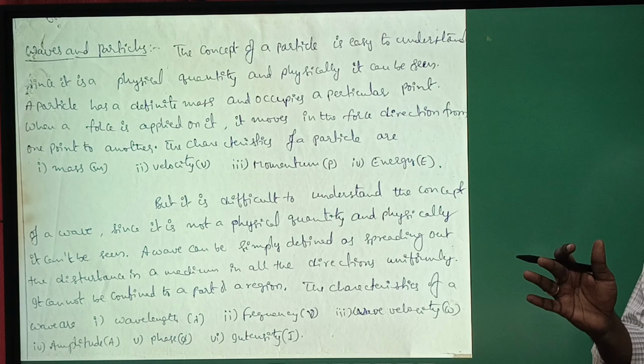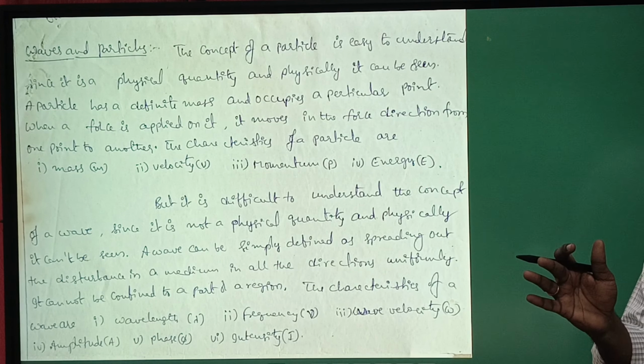Now let us come to the concept of de Broglie's hypothesis. According to Planck and Einstein, the energy can be expressed as E is equal to h nu. And according to Einstein's mass energy equivalence, E can be represented as E is equal to mc square. These are the two representations which explain energy E.